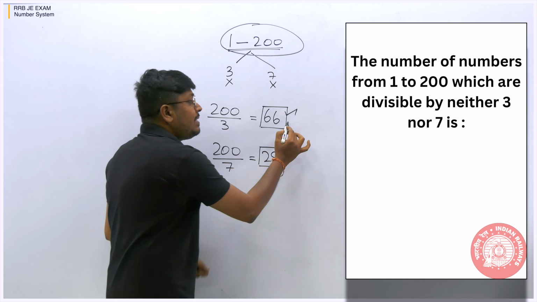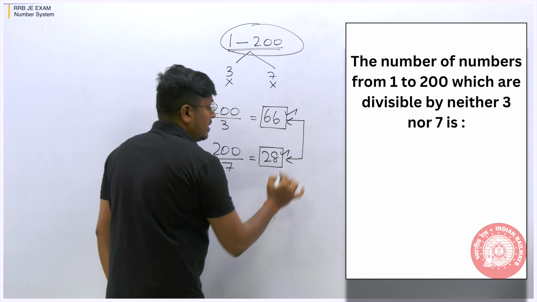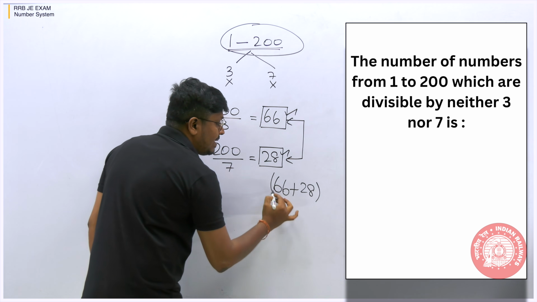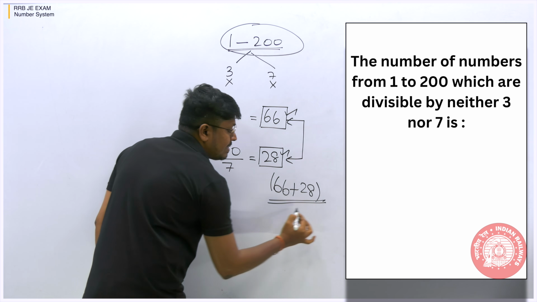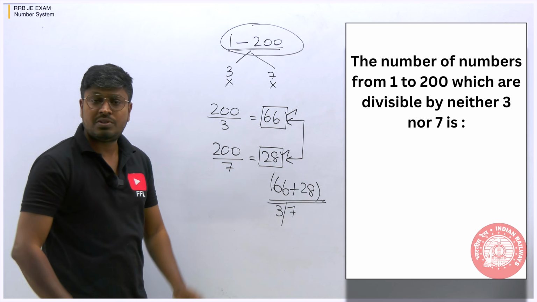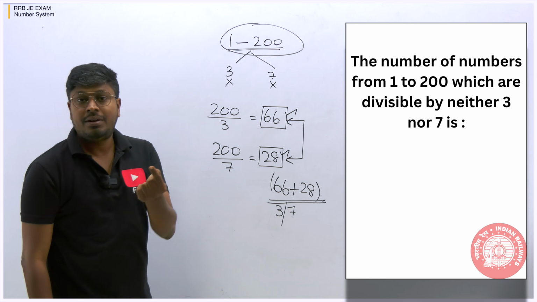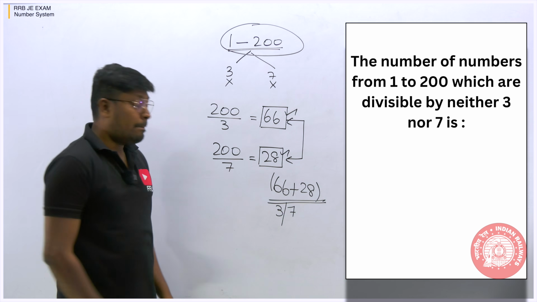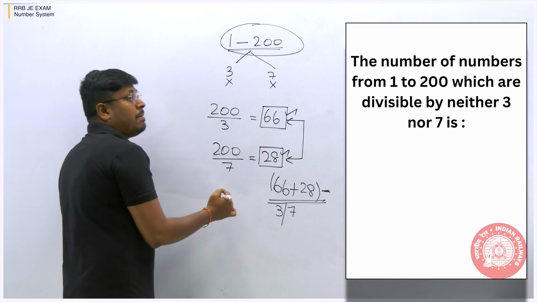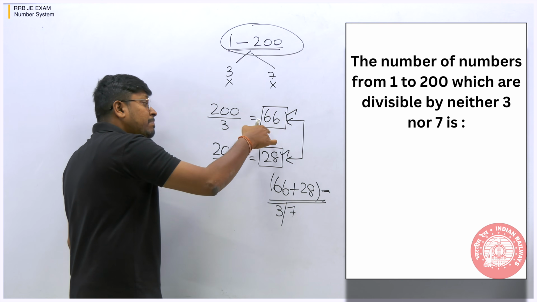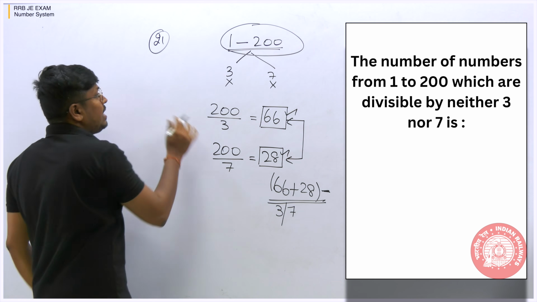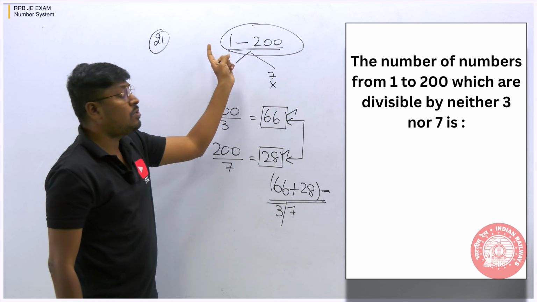So when you add these two numbers, 66 and 28, the result will be the total numbers that are divisible by 3 or divisible by 7. So friends, understood or not? But one important thing you should do here is subtract, because there will be some numbers which are divisible by 3 as well as 7. When you take 21, 21 is also a number which is inside 1 to 200.